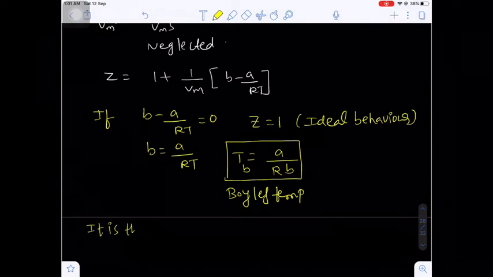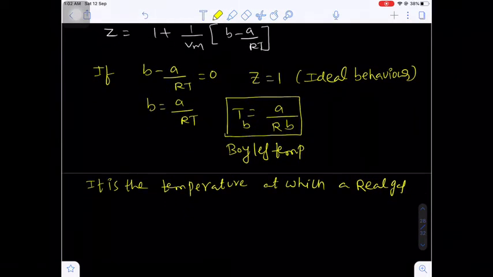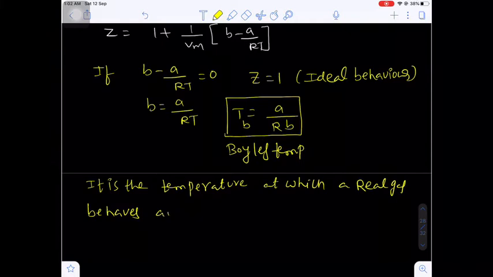It is the temperature at which a real gas behaves as an ideal gas.